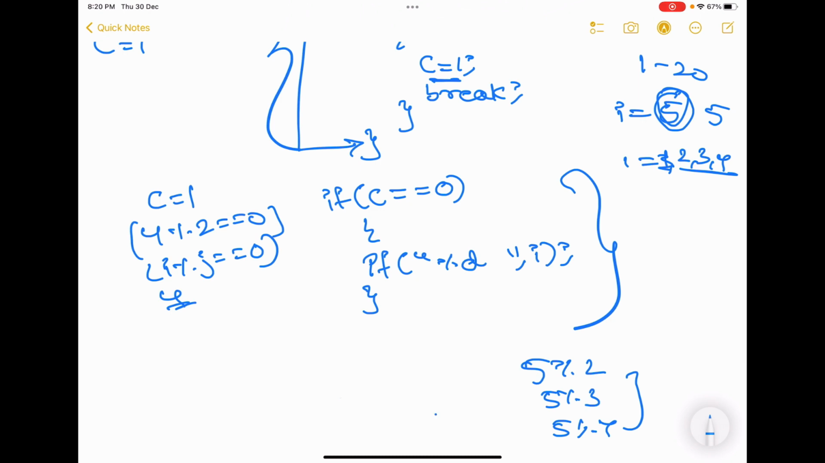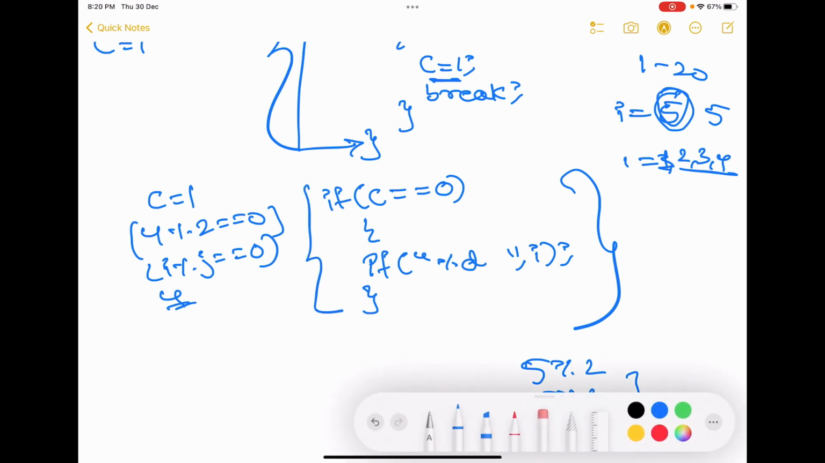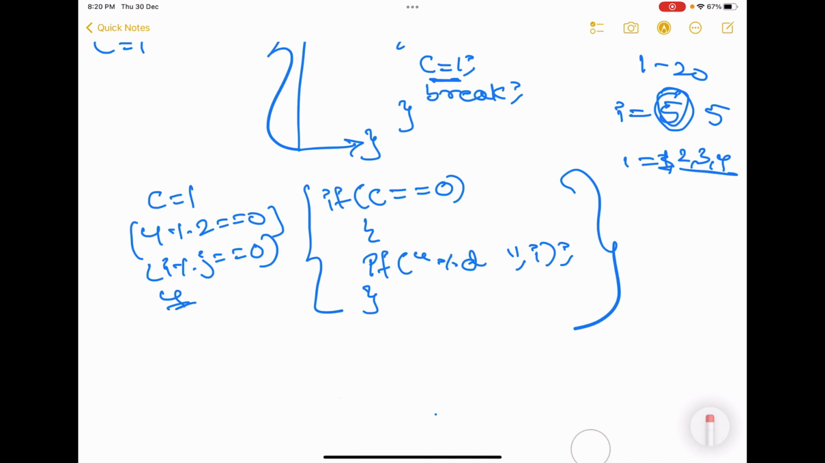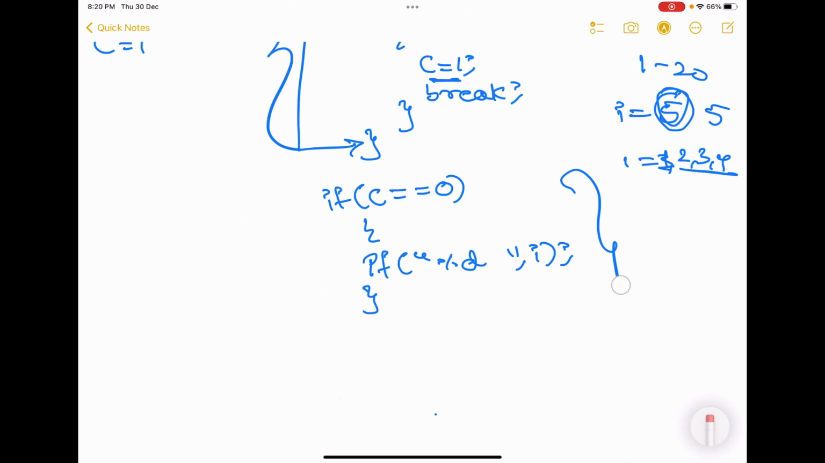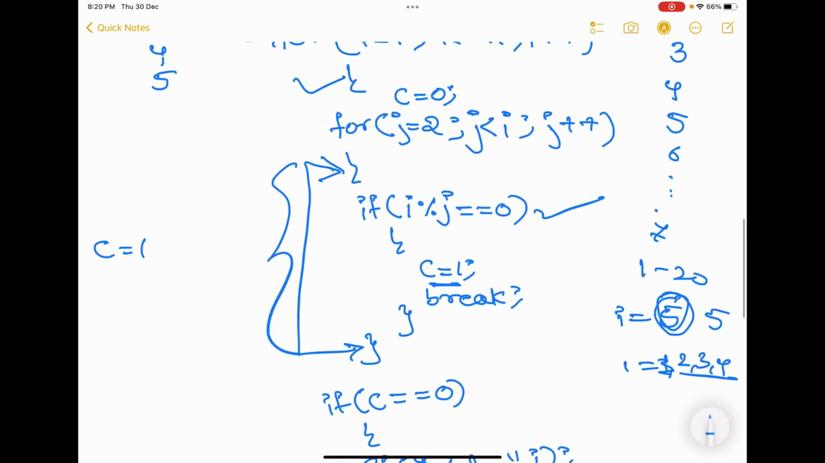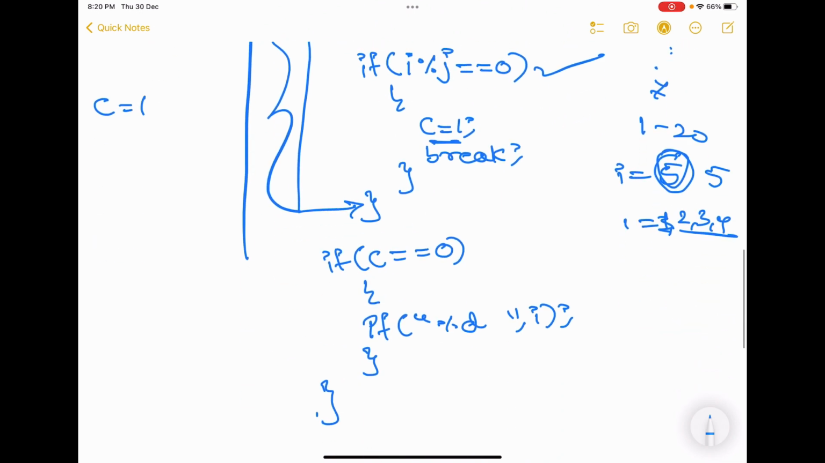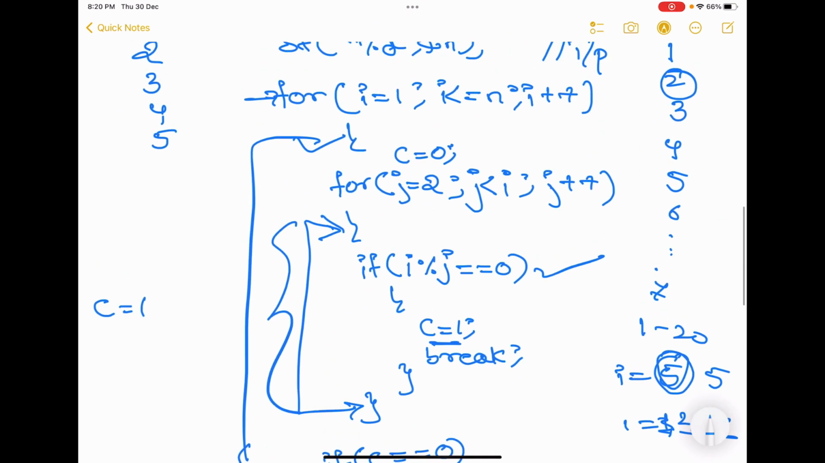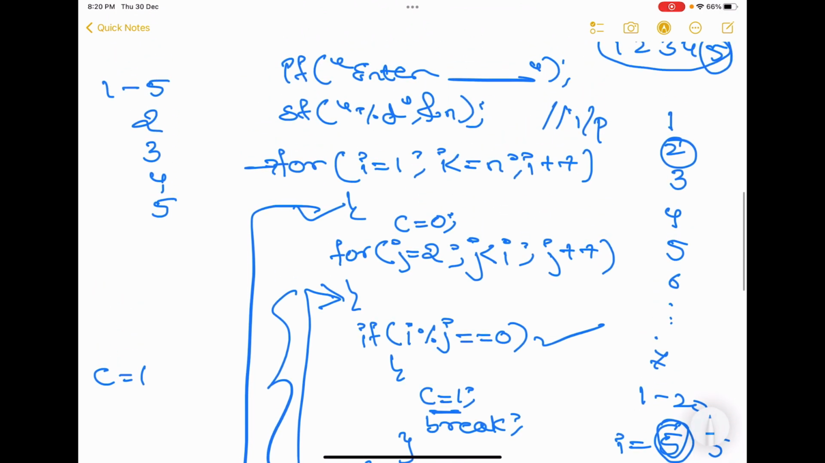So if c is still 0 after coming out of the j loop, it clearly means it's a prime number, and this particular block will print it for me. It is printing the number which was not divided by any other number, which is clearly a prime number. This much is clear, I believe. And now close the for loop also. This for loop that you opened here, close it here. This closes the for loop. I hope this much is clear.